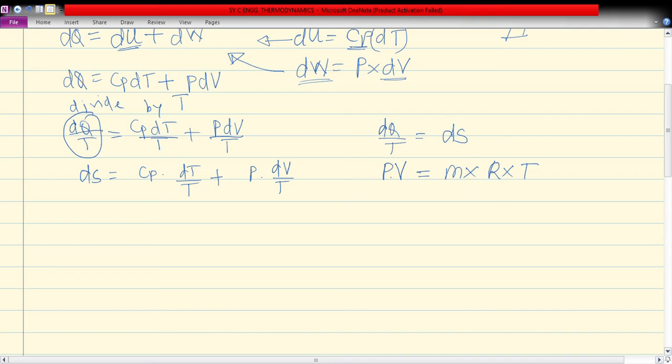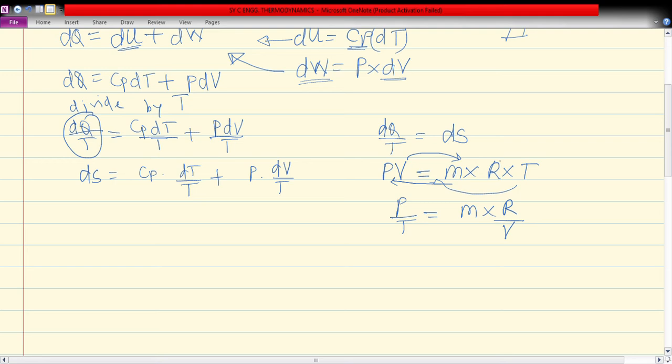We take temperature on the left hand side and volume on the right hand side, so we get pressure upon temperature is equal to m into R upon V.